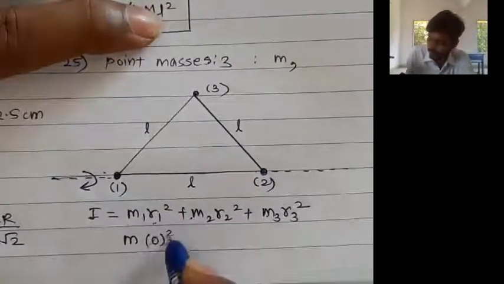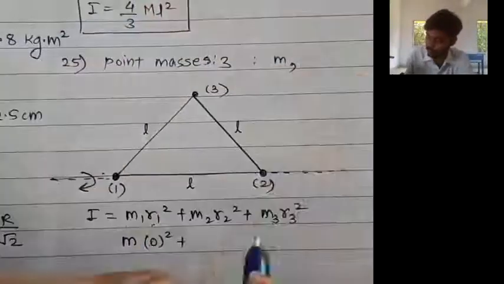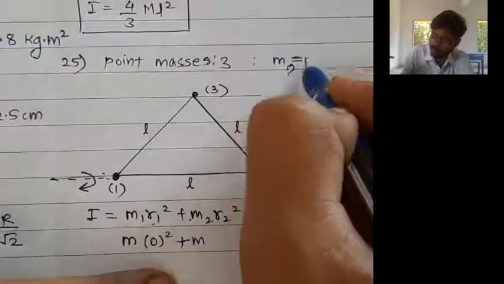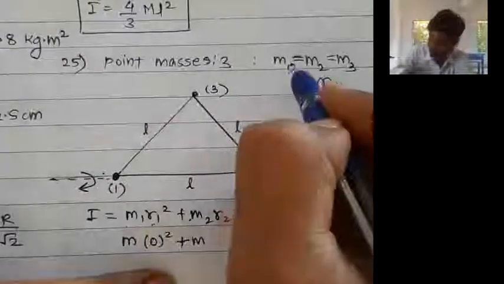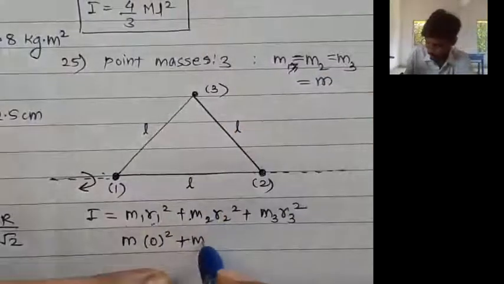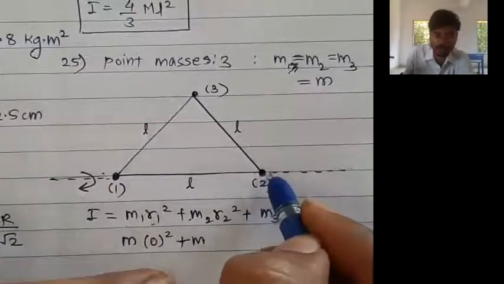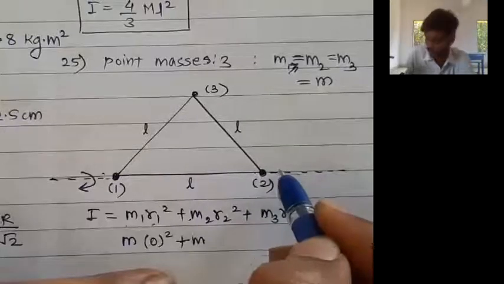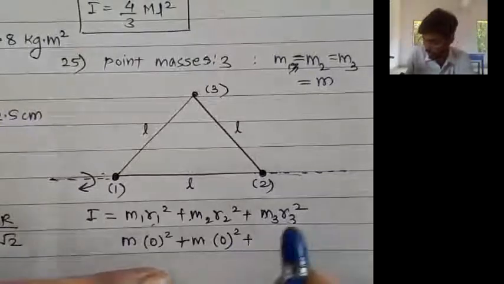So m1 into 0 square, plus m2, which is m since all masses are equal: m1 equals m2 equals m3 equals m. The second mass also lies on the axis, so its perpendicular distance is again 0.